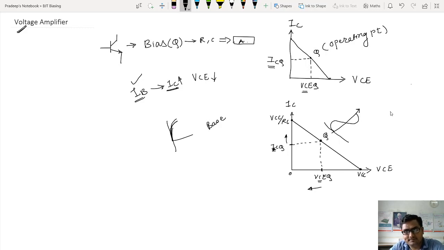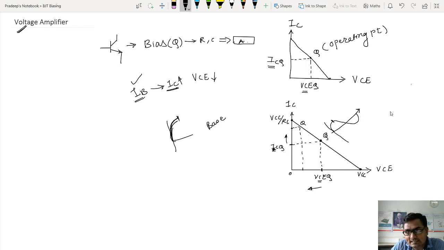So now input voltage increases up to the max value. Look at this, up to here. Then collector current increases till that point, is it? And the collector to emitter voltage decreases up to that point, is it? So it means what will happen? The new position of the Q point becomes this. Look at this, this is what? A new position of the Q point.